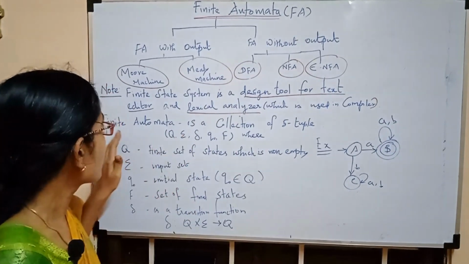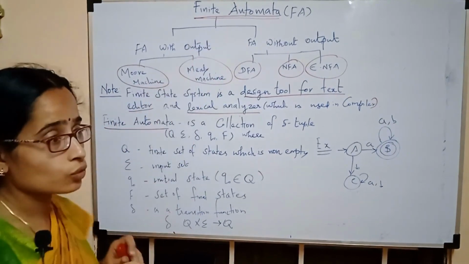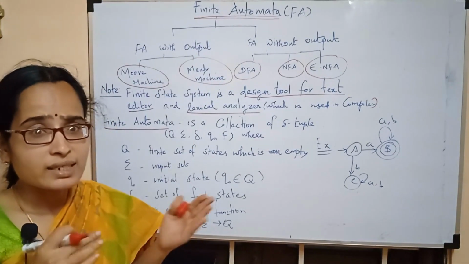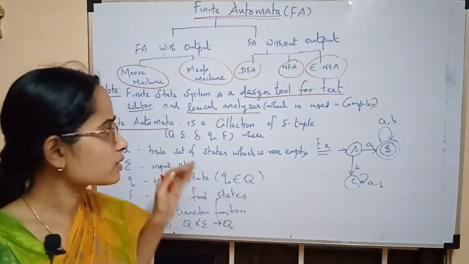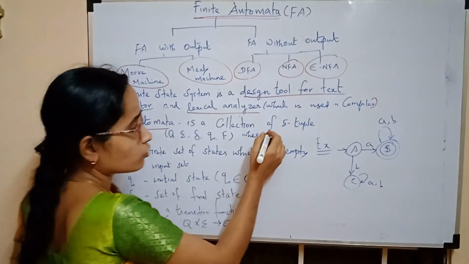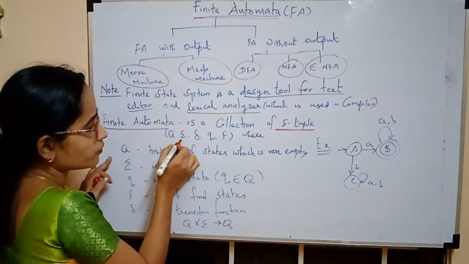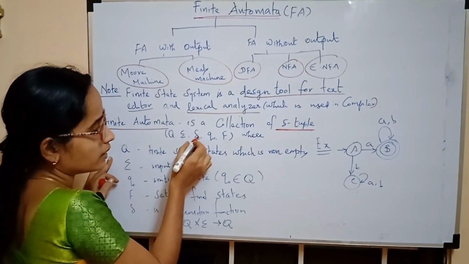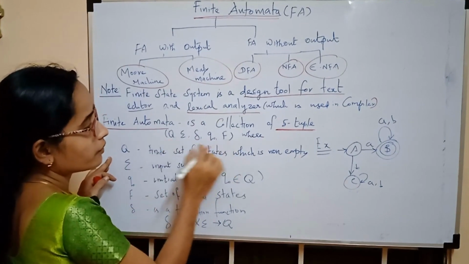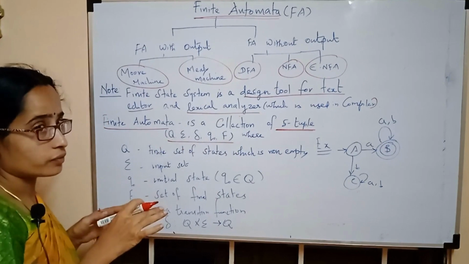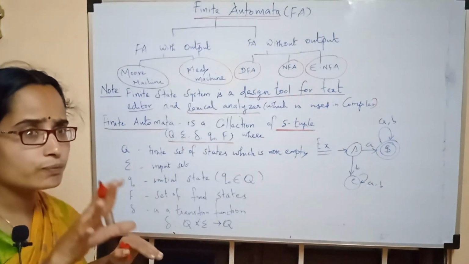Now we'll define the finite automata. As I said earlier, it is a mathematical concept, so it has a mathematical notation representation. Finite automata is a collection of 5 tuples. Note down what the 5 tuples are: the first is capital Q, second is sigma, then delta, the transition function, then q naught, and then capital F. These are the 5 tuple notation of the finite automata. If they ask what is finite automata, it consists of 5 tuples.